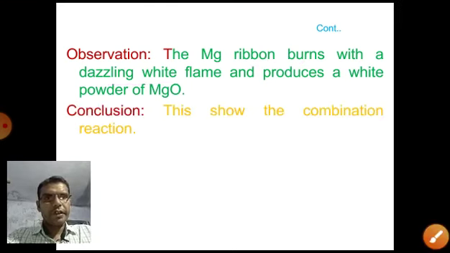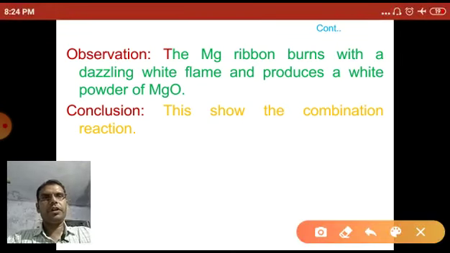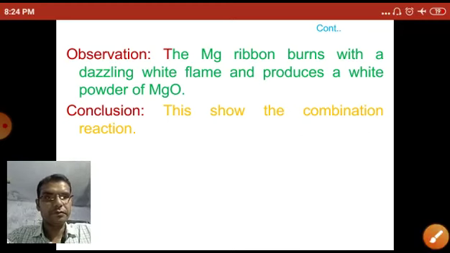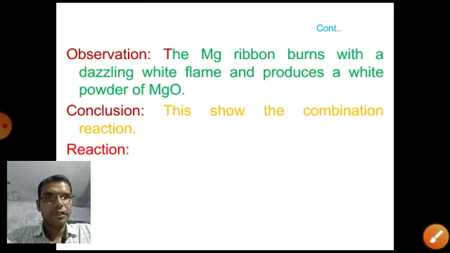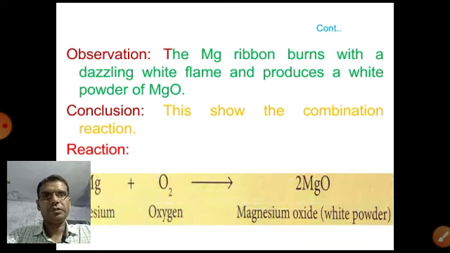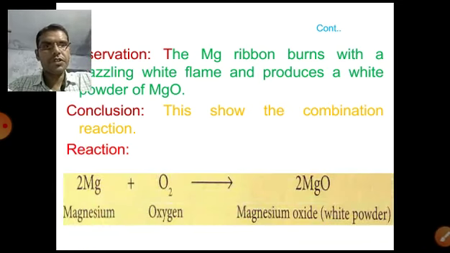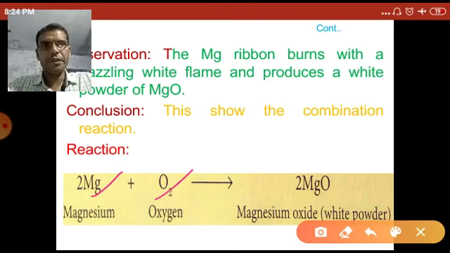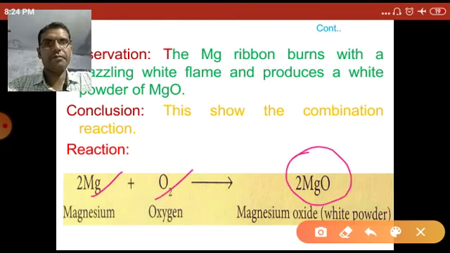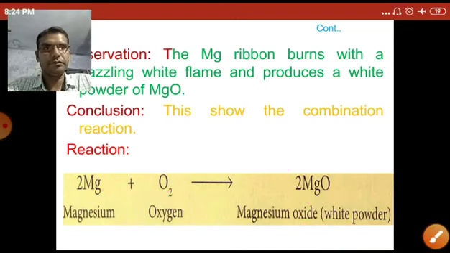Then what did you conclude? After this activity, we conclude that this is a type of combination reaction because the magnesium combined with oxygen to produce magnesium oxide. So this is a type of combination reaction.